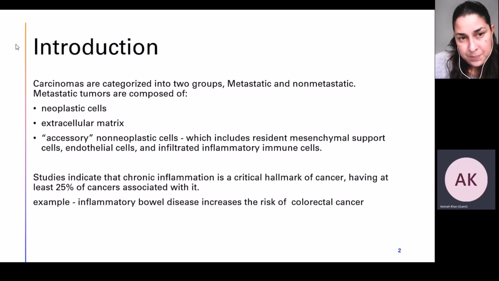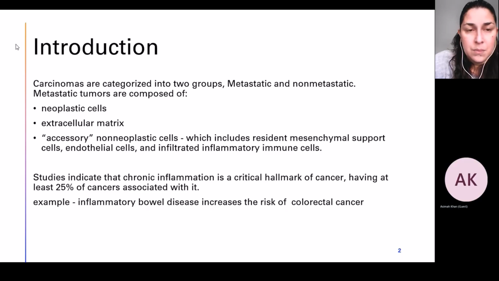The extracellular matrix is the second component of the metastatic tumors. They physically and chemically aid the cancers in progression and metastasis. The third component is accessory non-neoplastic cells. These include resident mesenchymal support cells, endothelial cells, and infiltrated inflammatory immune cells. Studies indicate that chronic inflammation is a critical hallmark of cancer.